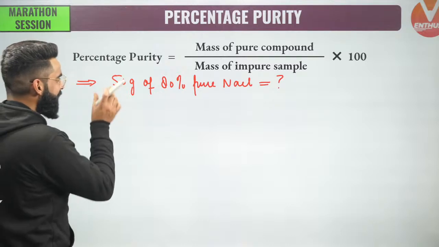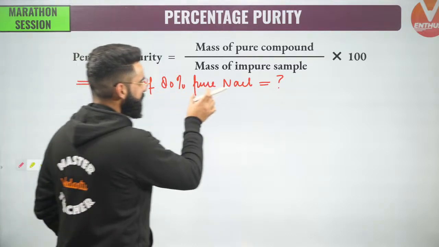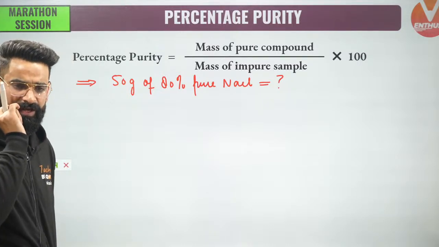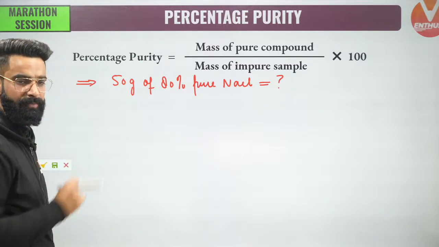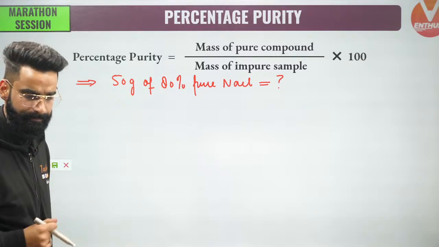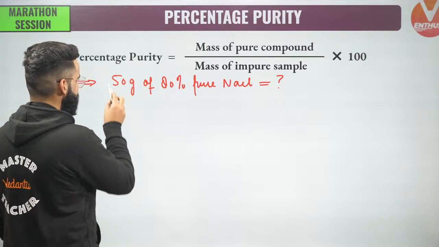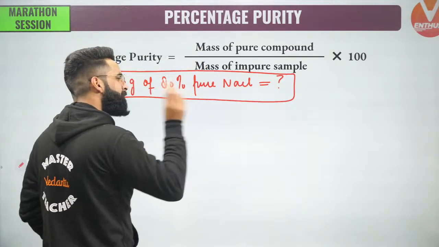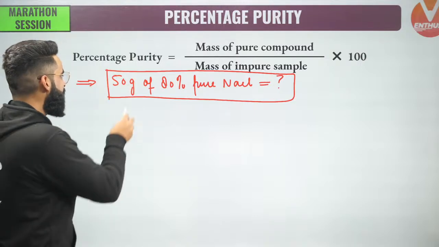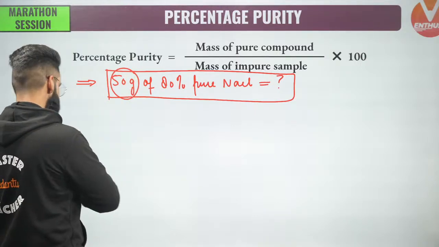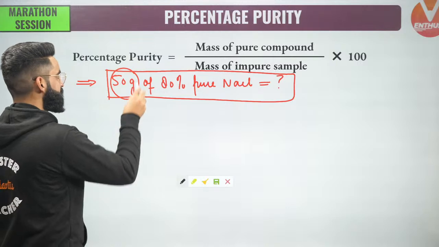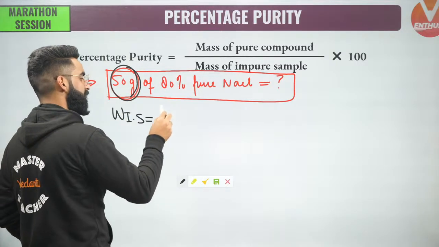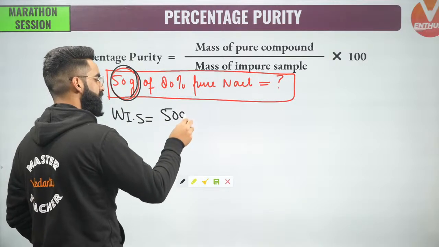Okay, now guys, I wrote one statement right here: 50 grams of 80% pure NaCl. What all things can I get from here? Understand. I can say the sample which I'm given here is basically an impure sample of NaCl, and the mass of the impure sample of NaCl is given to me as 50 grams.